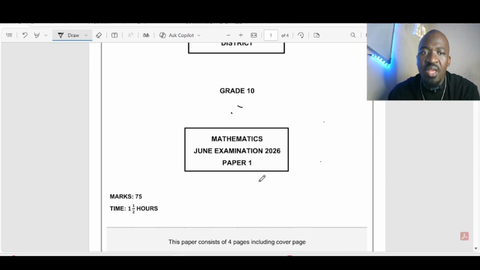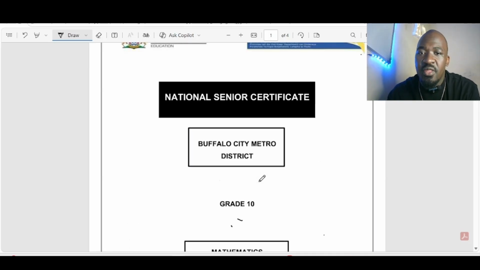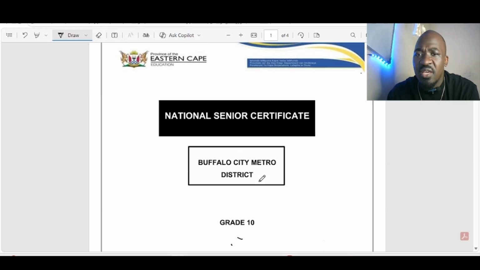So I want us to break them down. These two question papers, you can see it was Eastern Cape Department of Education, Buffalo City Metro District. It's a district I'm working under currently as a high school teacher, teaching in a private school. I'm teaching grade 10 as well as grade 11. For now, I'm not teaching matric, but I'll be teaching matric, surely, high possibility, maybe next year. I'm not quite sure, by the way, but that's what might happen.